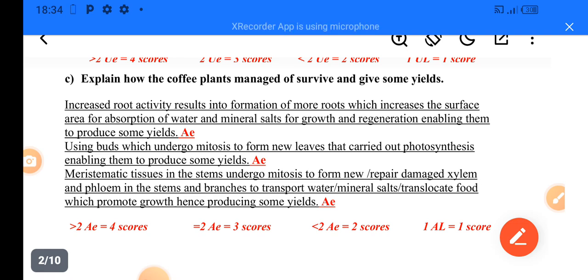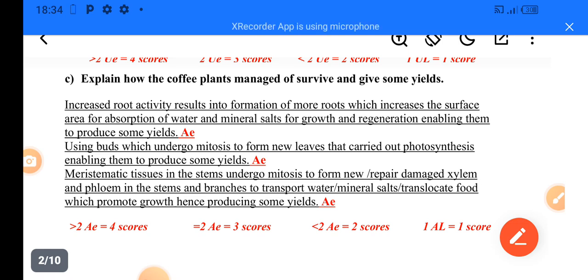Therefore, one way of how these coffee plants survived and actually gave some yields, the reason is they increased the activity of the roots. Remember, these roots are the ones which are responsible for absorbing mineral salts from the soil. This enabled them to produce some yield. Then they talked about also the lateral buds in our scenario.